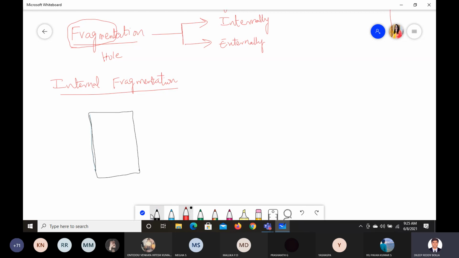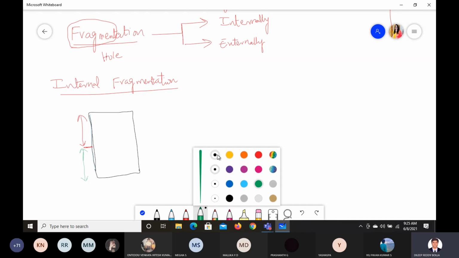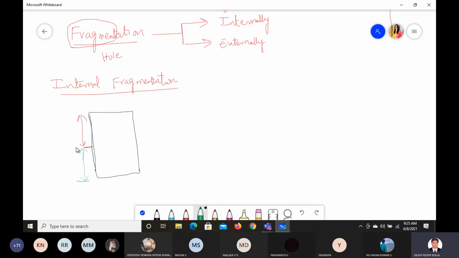Now what we can try to do here is assign this memory. I am trying to partition it in half. I'm giving one half to one of the processes, and I'll give the other half to another process.